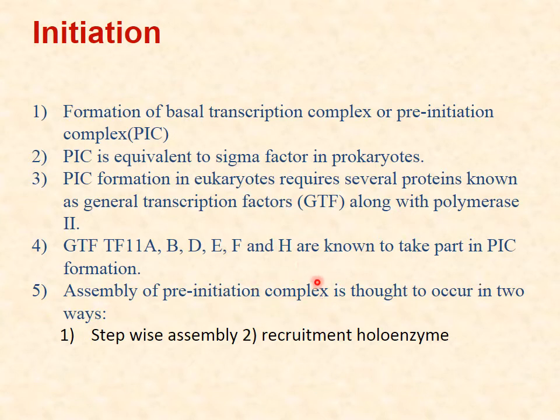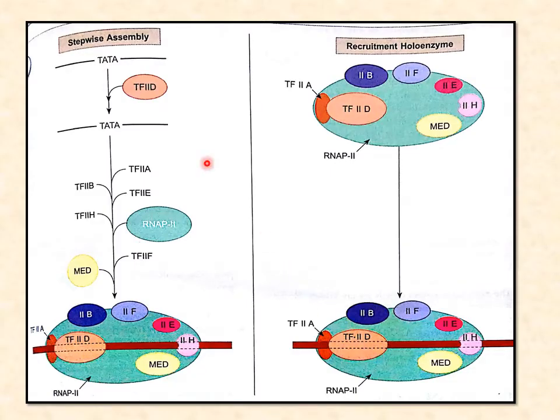For this initiation complex formation, there are 2 theories according to which the pre-initiation complex is assembled. The first theory is stepwise assembly, and the second is recruitment of holoenzyme. Stepwise assembly says that all the transcription factors attach step by step, like first this one comes, then RNA polymerase 2 comes, then H factor comes, then E, and in this way they attach.